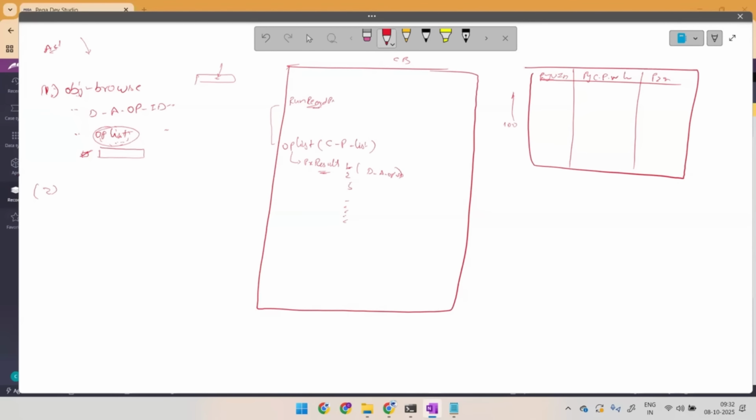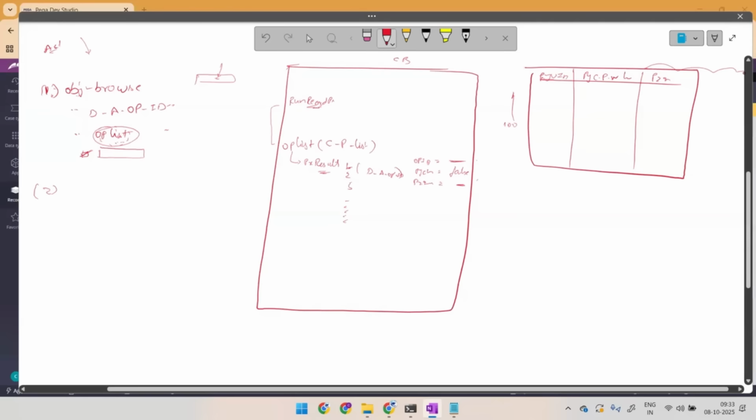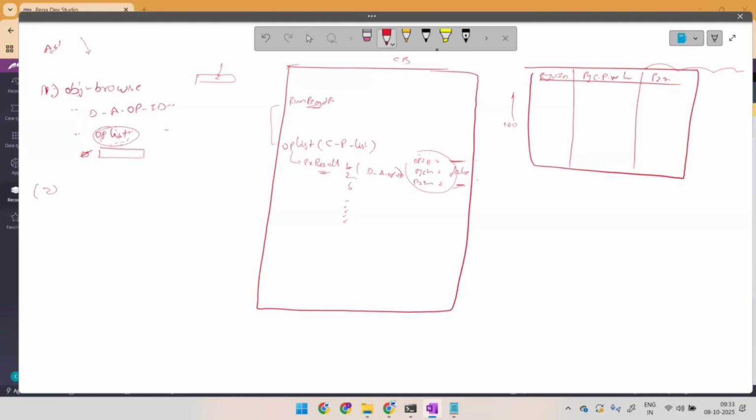So it is pulling out the operator ID, something so and so, and py change password, something as false now, and something like pzins keys also it is pulling out. There might be 100 columns, but we are pulling out only the standard 3 for now. Why only these 3, I'll talk about. Similarly for record number 2, I'll see its operator ID, its password flag, and its pzins and other stuff.